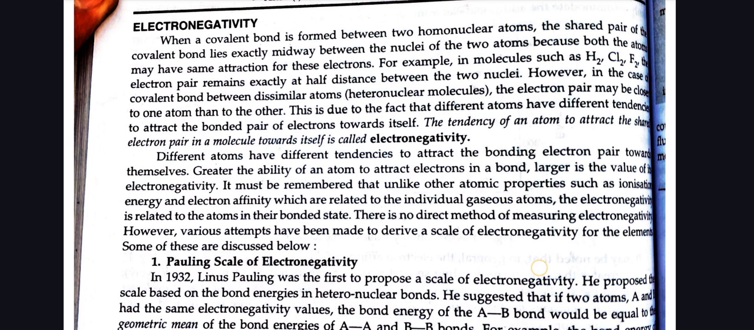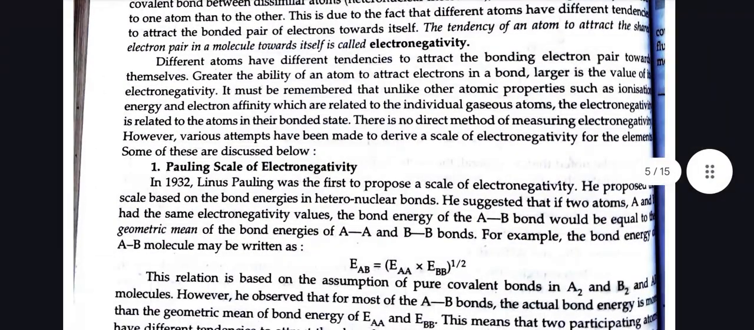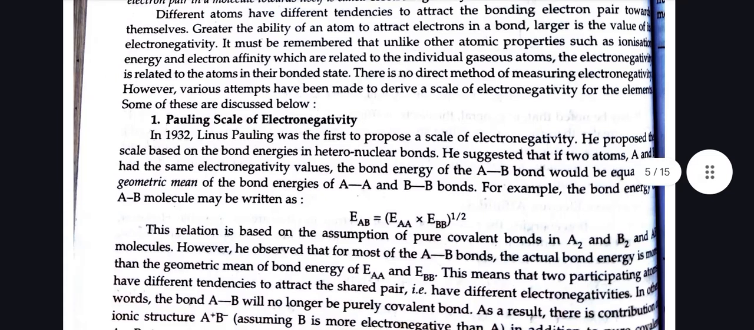The tendency of an atom to attract the shared pair of electrons in a molecule towards itself is called electronegativity. Greater the ability of an atom to attract electrons in a bond, larger is the value of its electronegativity. It must be remembered that unlike other atomic properties such as ionization energy and electron affinity, which are related to individual gaseous atoms, the electronegativity is related to the atom in its bonded state.